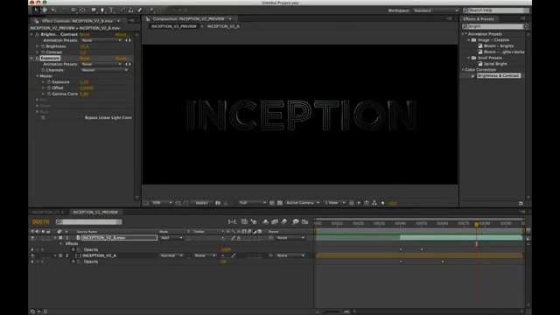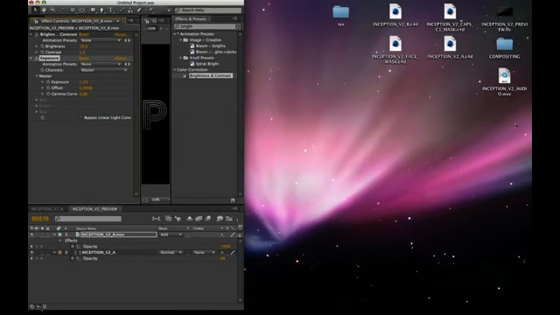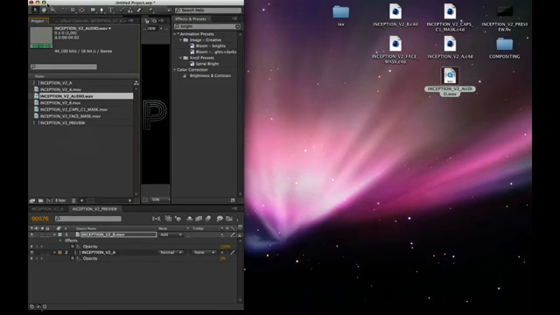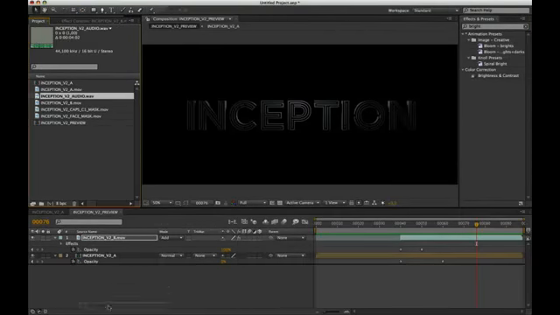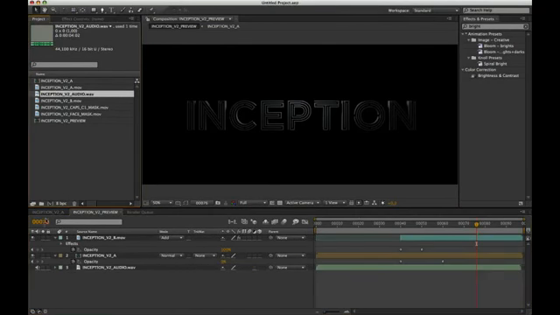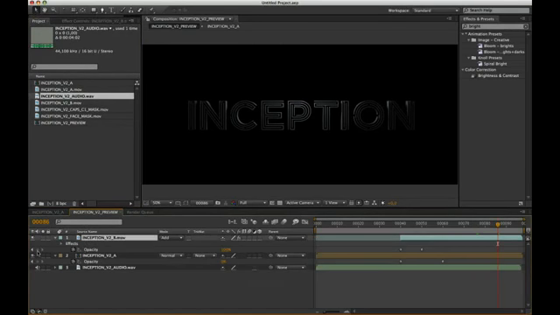Now, we insert the audio file into our project. Import Inception V2 audio in the project panel. And drag it under everything. In order to complete, go to the 87 frame, and insert a keyframe opacity to video B, with value 100, and at the end of the comp, value 0.